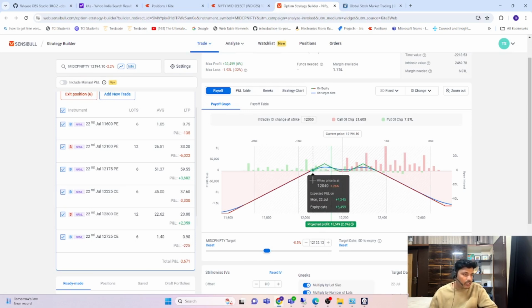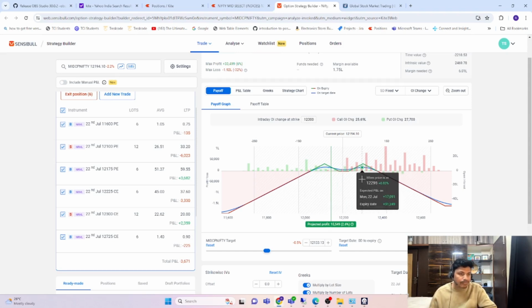If it opens significantly down, like 1.5 or 1.3 percentage, I'll cut my trade and take up first positions. That was the plan. That was the second plan. And third plan, if it opens gap up, I will close my positions.